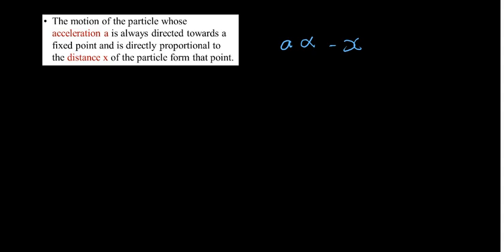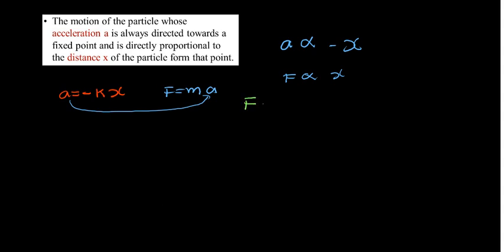When you extend it, the acceleration is always towards the center, not along the displacement. That's why I include the negative sign. Also the force is directly proportional to x. You can put a certain proportionality constant for the first one, and you can make it minus kx. Now I'm going to apply Newton's second law of motion. F equals ma. Now my a is nothing other than this one. Now I may write the equation this way: F equals minus mkx.